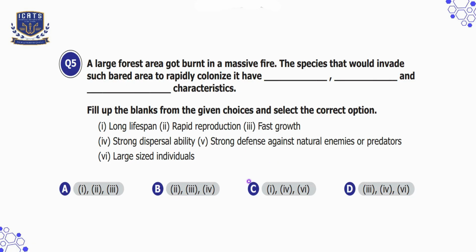Option C is 1, 4, and 6, which is a long lifespan, strong dispersal ability, and large sized individuals. So it is incorrect because long lifespan and large size are not pioneer traits. Option D is third, fourth, and sixth, which are fast growth, strong dispersal ability, and large sized individuals. So that is also incorrect because large size is not typical of pioneer species. So our correct option is option B.